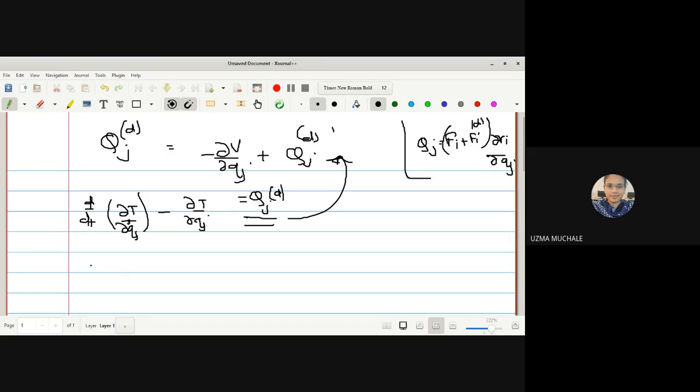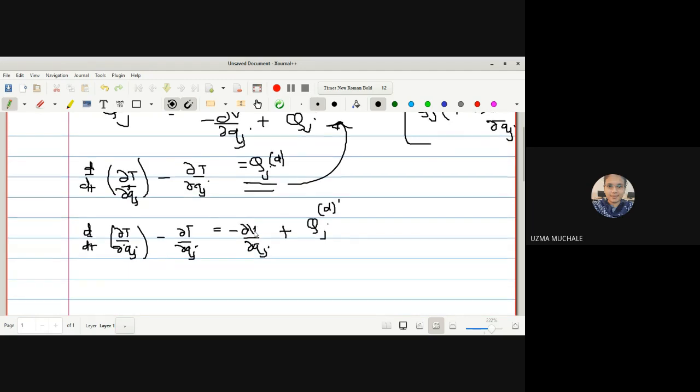Now simply substituting that in our Lagrange's equation of motion, we get ∂T/∂q̇_j minus ∂T/∂q_j is equal to minus ∂V/∂q_j plus Q_j^D dash. Now we'll keep Q_j^D dash on one side.